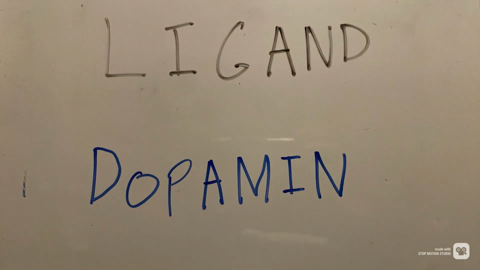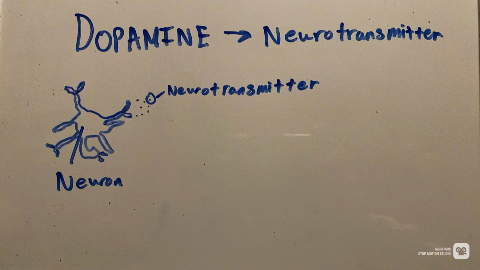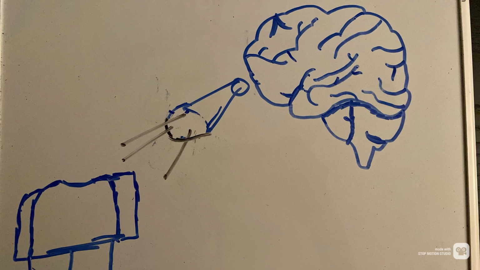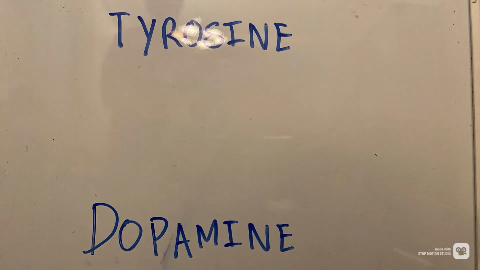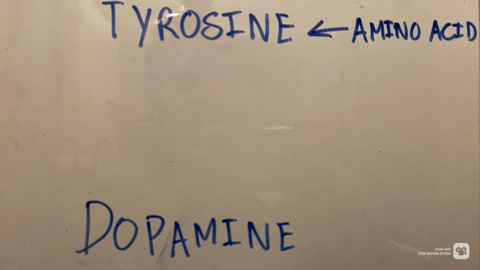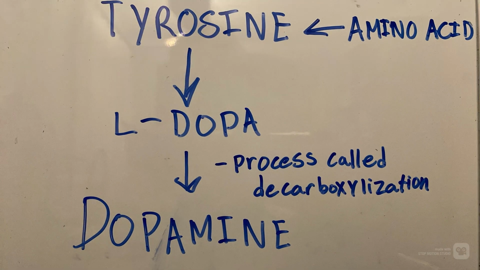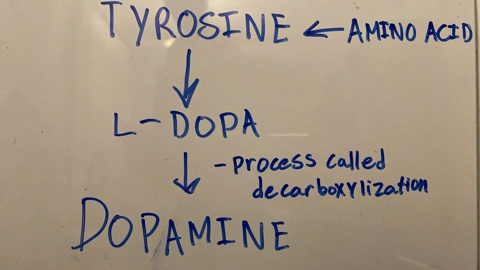Dopamine is a type of monoamine neurotransmitter and is the ligand of the process. It's made in the brain and acts as the chemical messenger communicating messages between neurons in your brain and the rest of your body. Dopamine is made from the amino acid tyrosine, which is converted into L-dopa and finally, through a process called decarboxylation, is turned into dopamine. This process of making dopamine happens in the neuron.